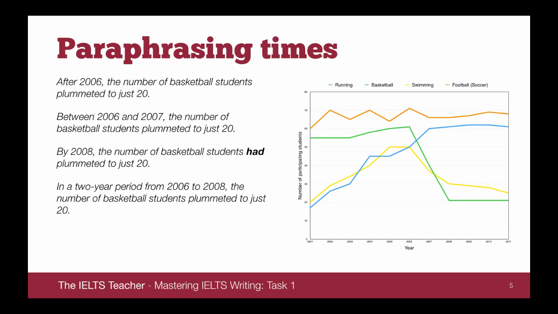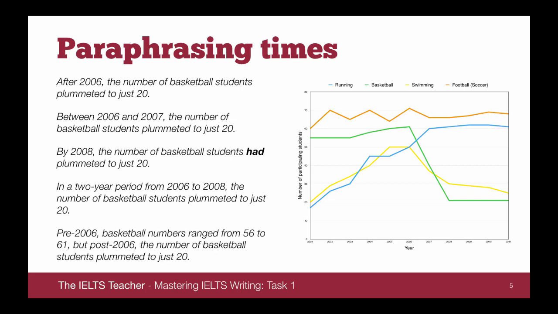In a 2-year period. And pre-2006, basketball numbers ranged from 56 to 61, but post-2006, the number of basketball students plummeted to just 20. Again, the same information is being conveyed here, but we're using pre and post to talk about before and after a particular time. So 5 different ways of saying the same thing.